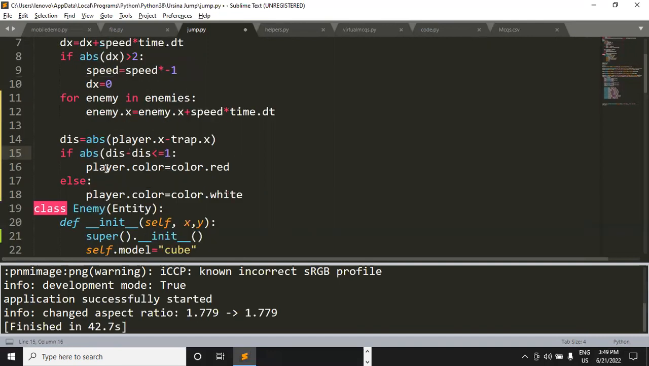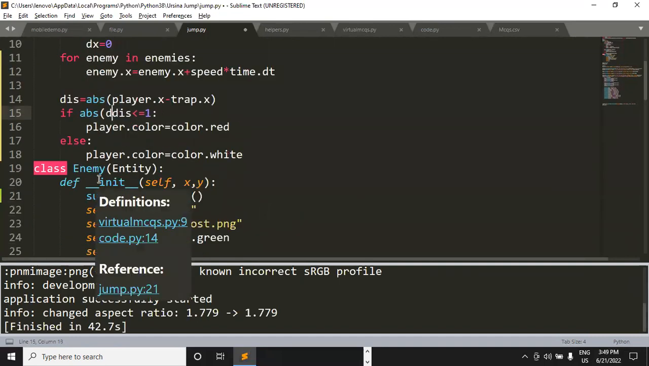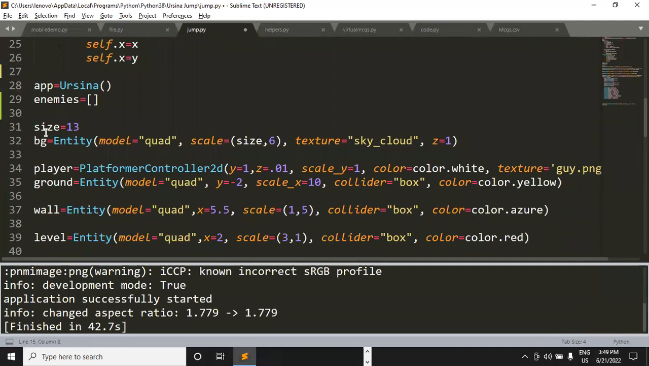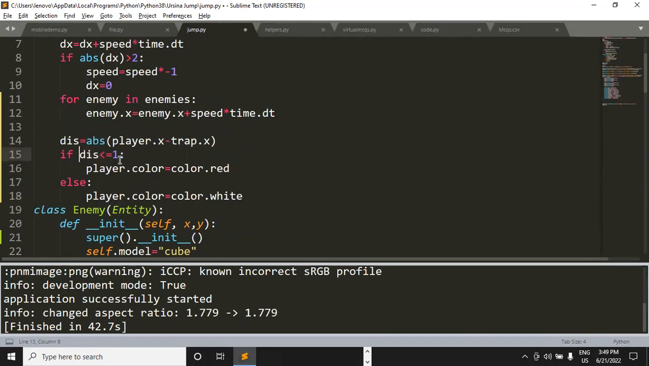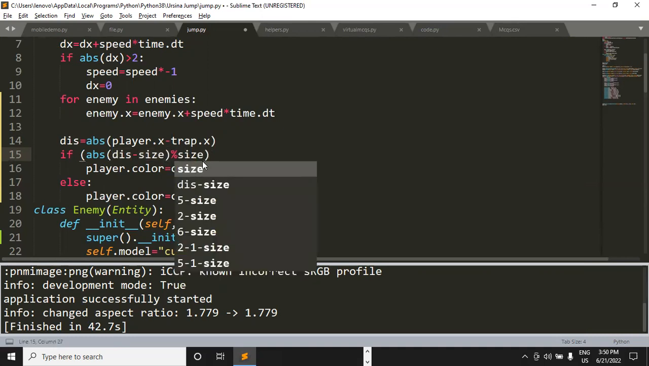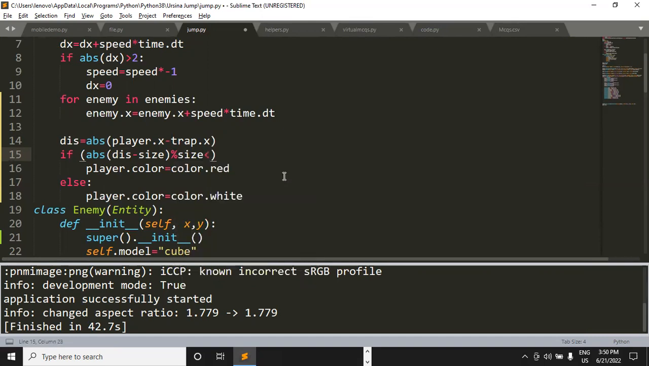Now, have I defined anything with which I can control the size of the player? Let me check it. Size. Okay, I have defined something called size here. So let me modify this if control statement. Let's first calculate the absolute value of distance minus size. If the distance minus size modulus size, okay, that's the formula, becomes smaller than or equal to 1, or